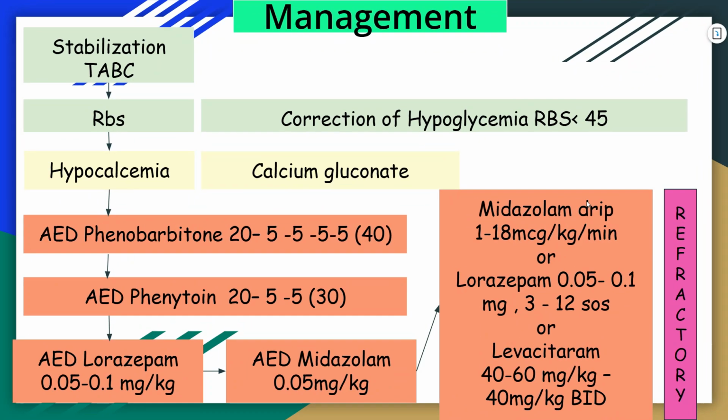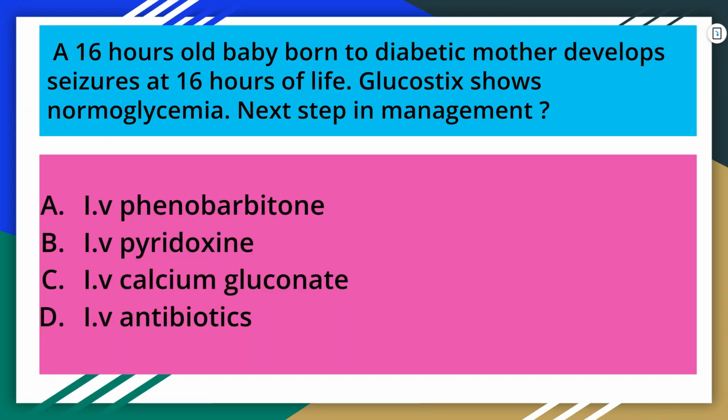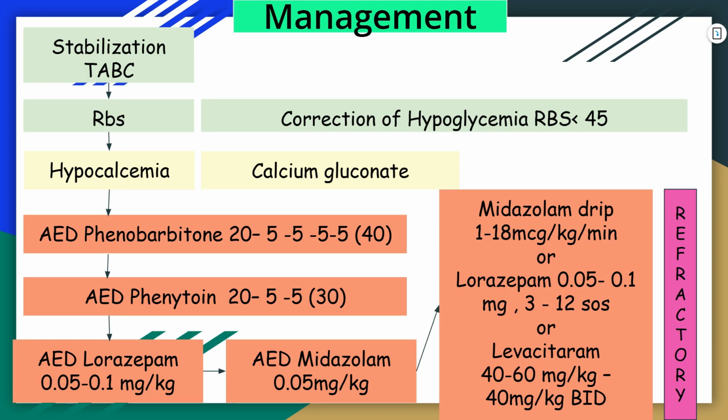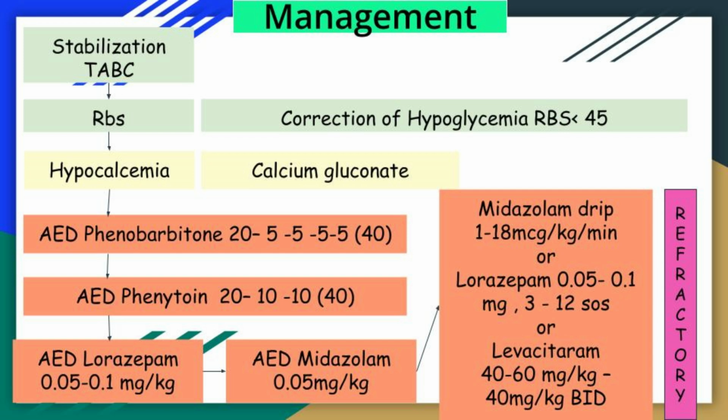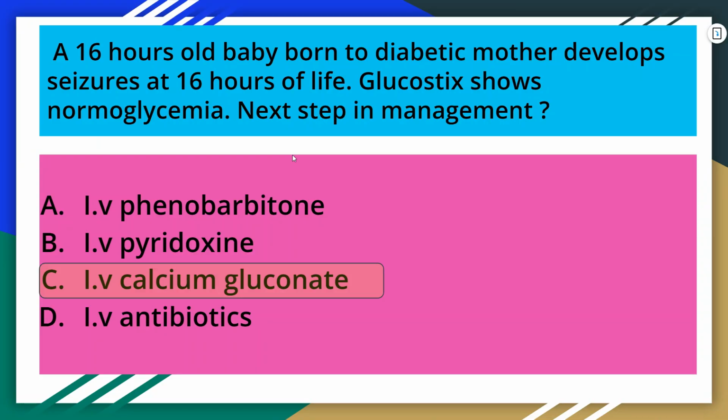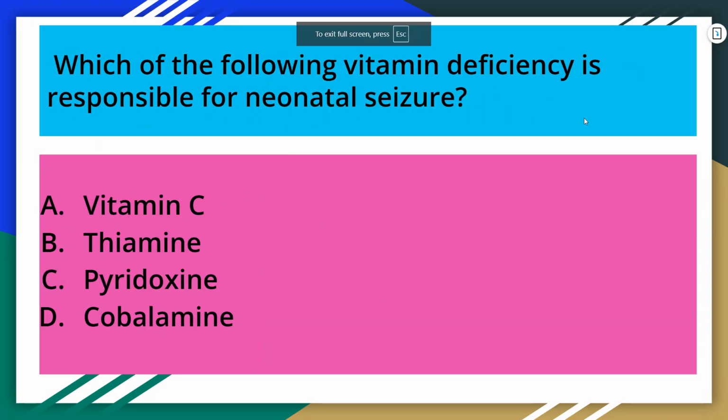So back to our question. Here, in the first step of the management, glucose was showing normoglycemia. So the second step after checking the RBS is giving calcium gluconate. So the correct answer to this question is option C, IV calcium gluconate. Next question is, which of the following vitamin deficiencies is responsible for neonatal seizure? Options are vitamin C, thiamine, pyridoxine or cobalamin.